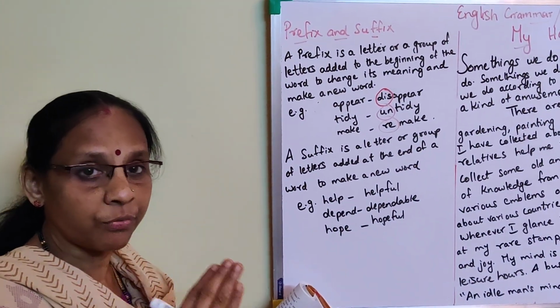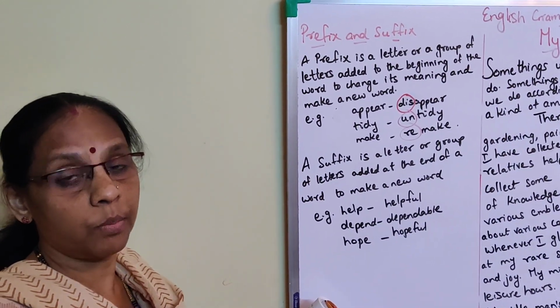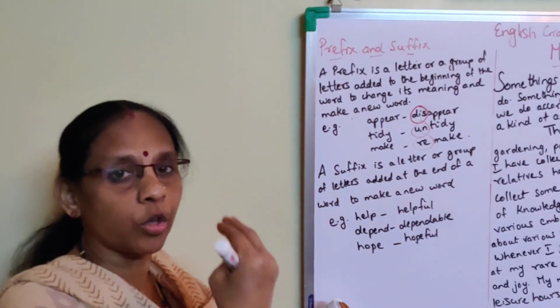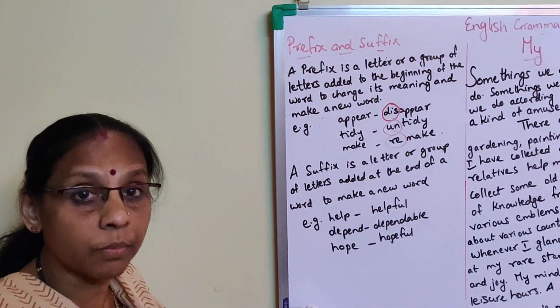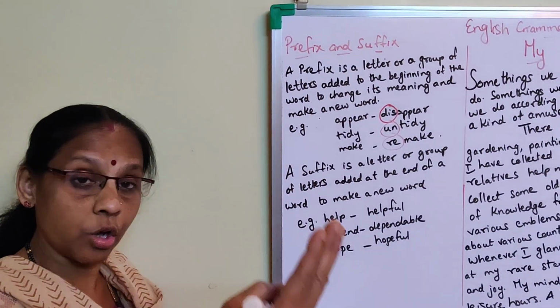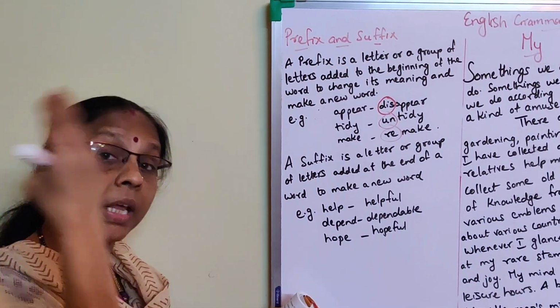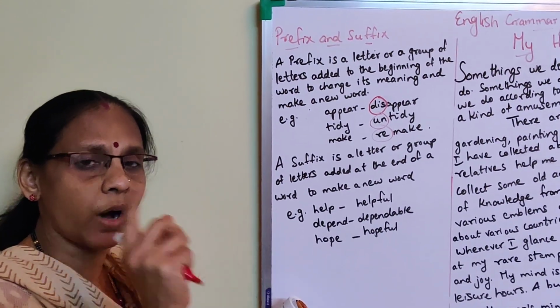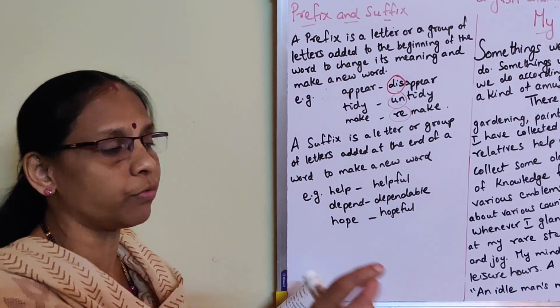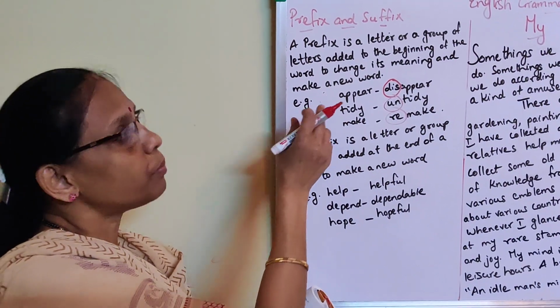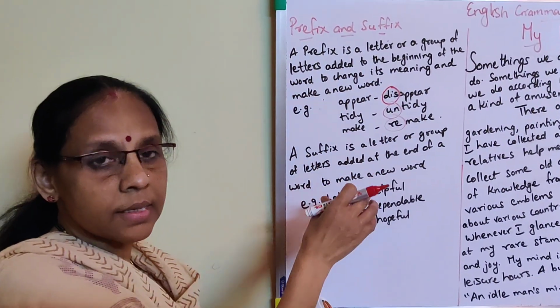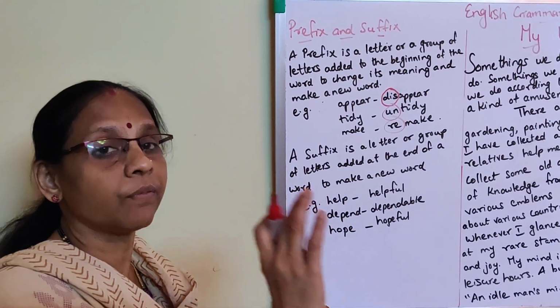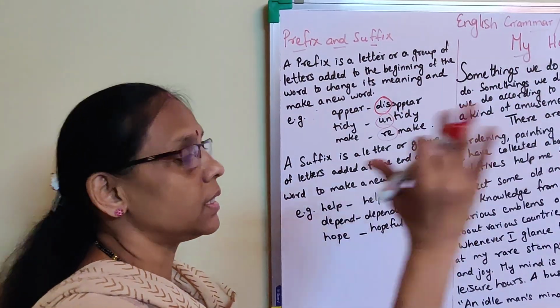That is prefix. Before, pre-primary, pre-occupation, prehistoric period. What is it? The period before history. Pre. Understood? Pre means before. Understand this meaning only. So it is a group of letters added to the beginning of a word, and when it is added, the meaning totally changes.